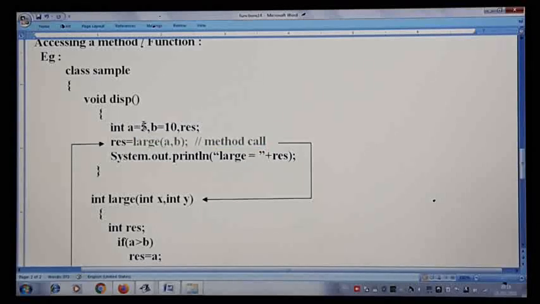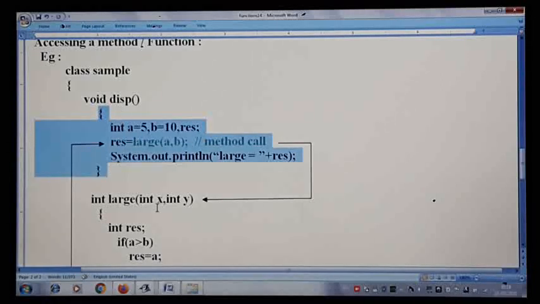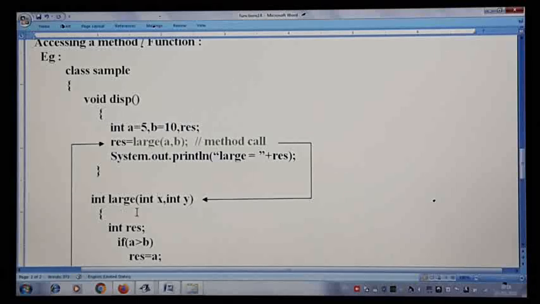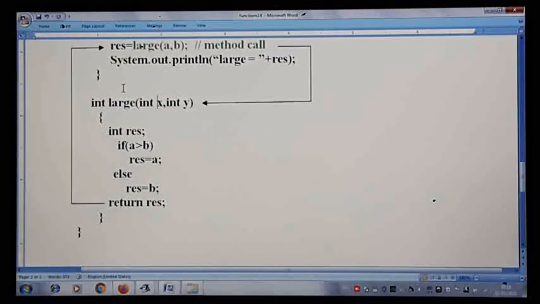A value is 5, so x will take the value as 5 here, and y will take the value of b, which is 10 here. So one more duplicate copy is created in the memory. Instead of x and y, you also can write int a comma int b. In that case, as you all know, the scope of the variables a and b what I have written here will be local for this display method. If I write int a, int b, in that case these two variables will be local for the large method.